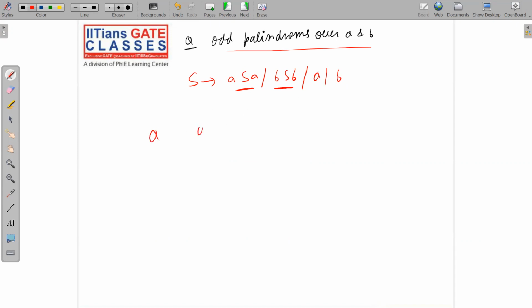A, B, B, and A. This is an odd length palindrome. Then A and B, B, B, B, B. This is again an odd length palindrome. So how is this odd length? W, W transpose, and in between we have either A or B. Let me use a different color. In between we can have either A or B. In between means what? Stopper. Stopper should be A or B. I hope I have made the point clear.